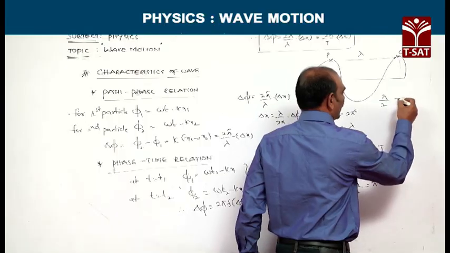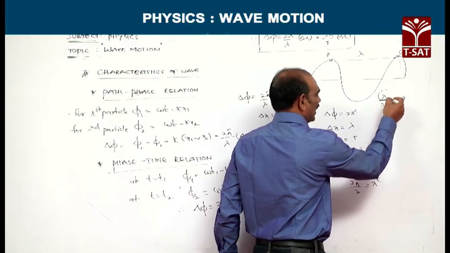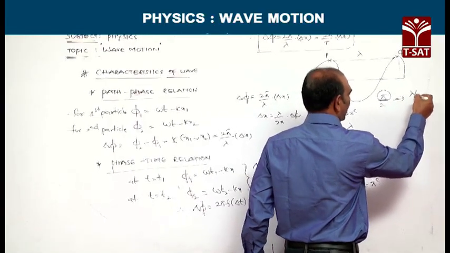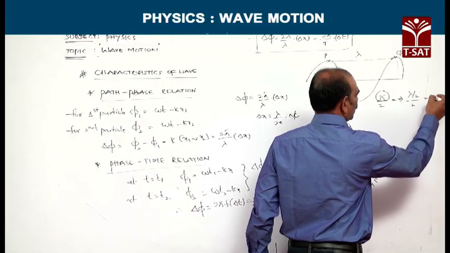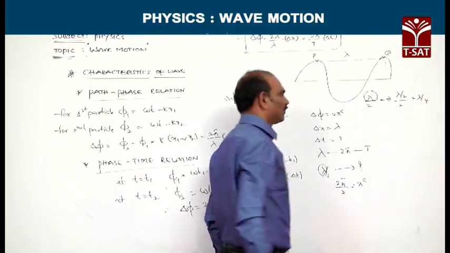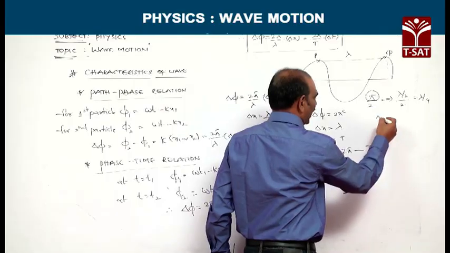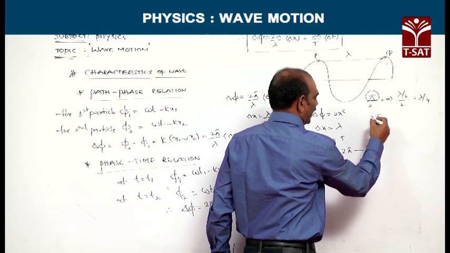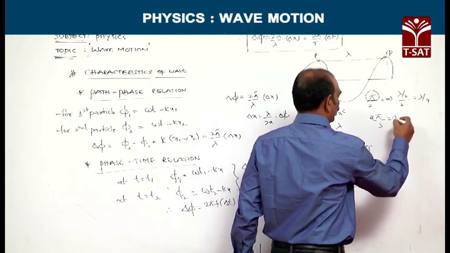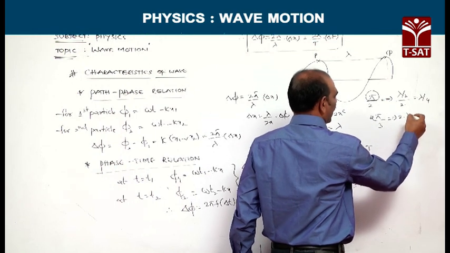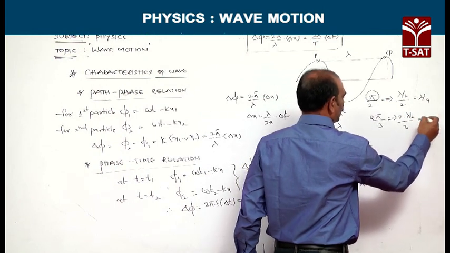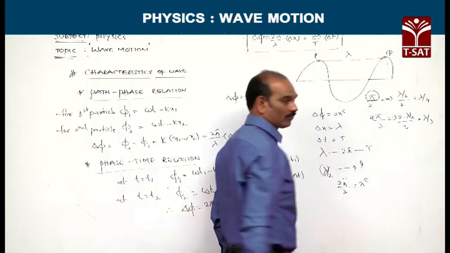In place of pi, put lambda by 2, which gives lambda by 4. Or suppose 2 pi by 3 is given, simply in place of pi put lambda by 2, which gives lambda by 3.